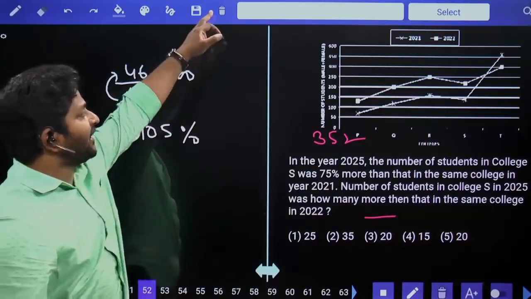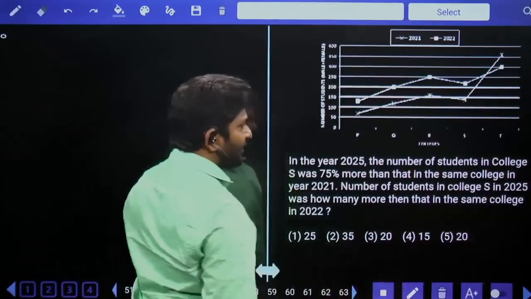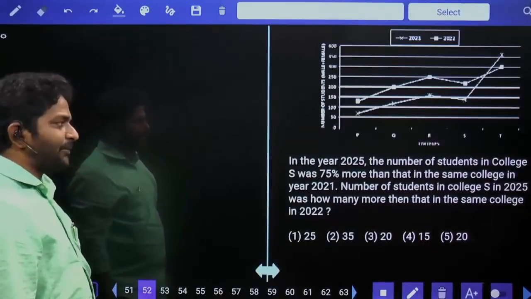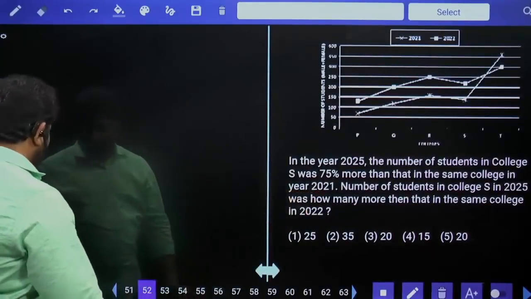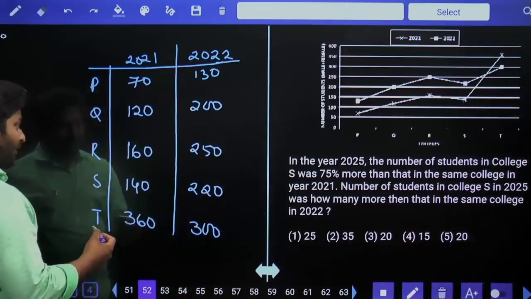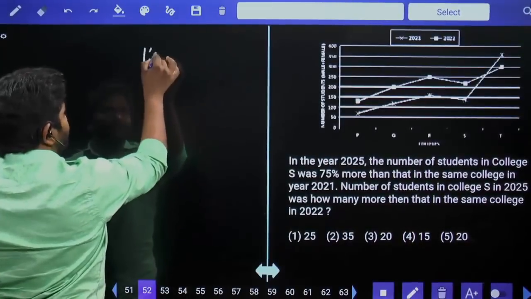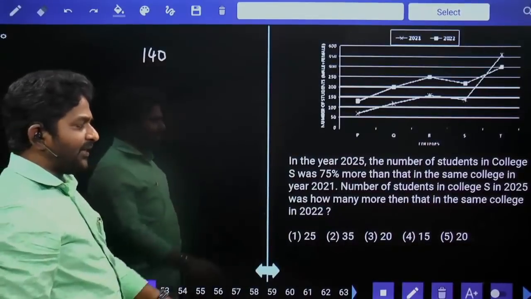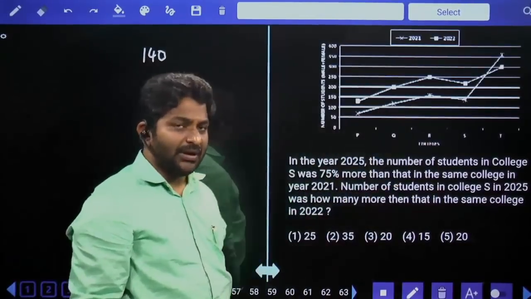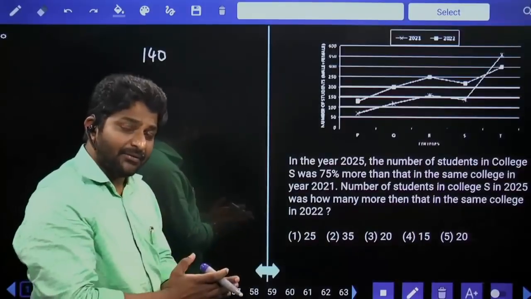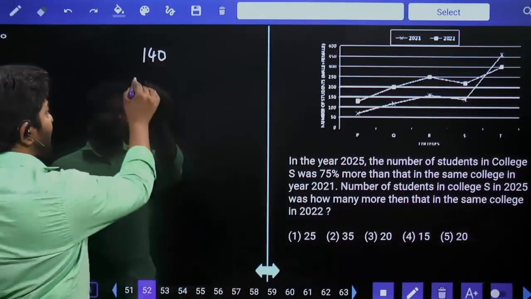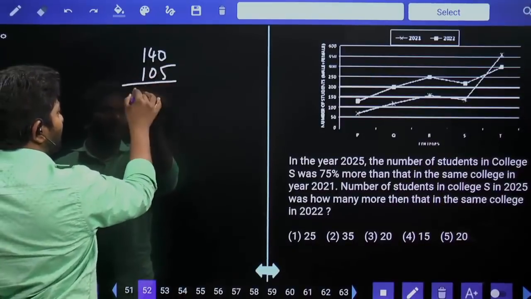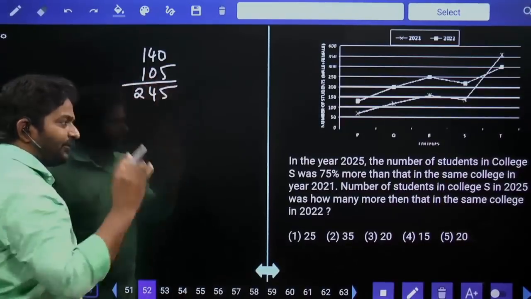In the year 2025, the number of students in college S was 75 percent more than in the same college in the year 2021. College S in 2021 we have 140. Now in the year 2025 they are saying 75 percent more. 75% in the sense half plus half of the half. Half is 70, again half is 35. 70, 35, 105. Total it is equal to 245.